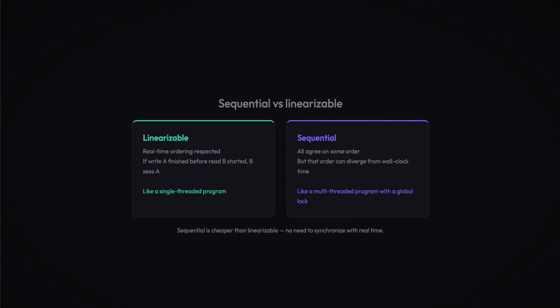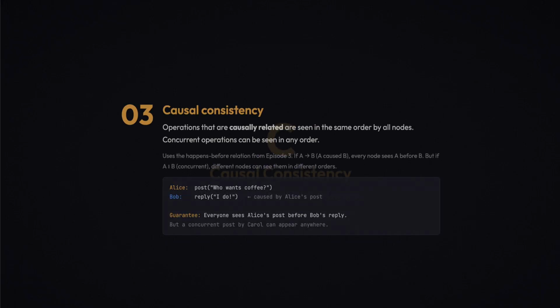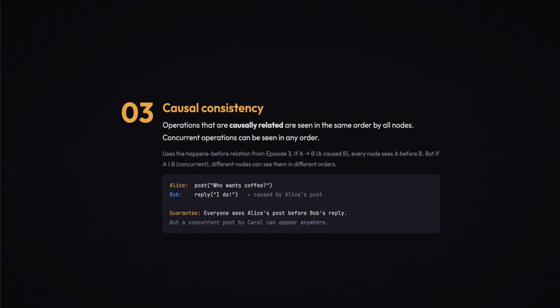Now we reach what many consider the sweet spot of the consistency hierarchy: causal consistency. Causal consistency guarantees that operations which are causally related are seen in the same order by all nodes. But operations that are concurrent, causally independent, can be seen in different orders by different nodes. Remember the happens-before relation from episode 3? This is where it becomes practical.